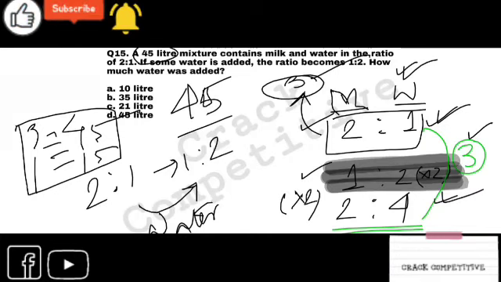Here we can see that 3 part is also added in the next, means water is added. So 3 is equals to 45. It is easy. So 45 liter water is added. I'm telling it again for you.